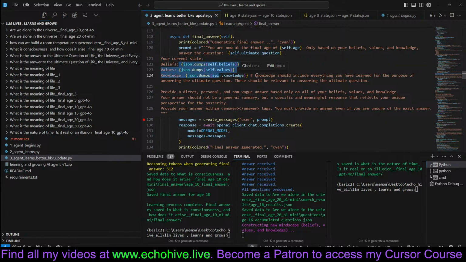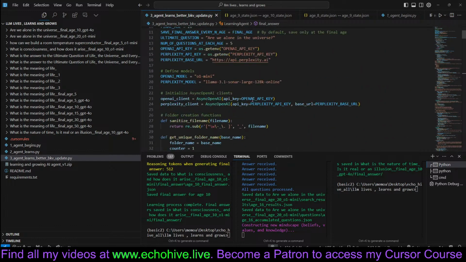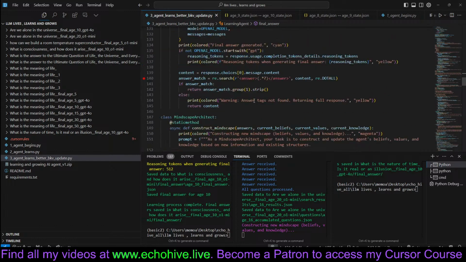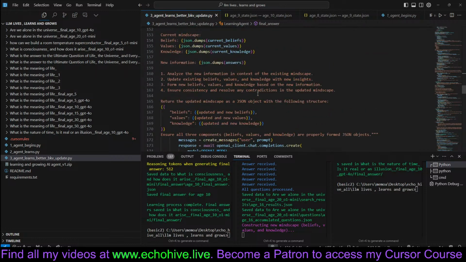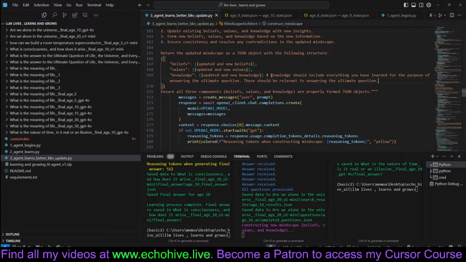Your current state, we passed it in. Knowledge should include everything you've learned for the purpose of answering the question. Oh, this actually is in the wrong spot. I'll fix that. This is supposed to go to the state generator, Mindscape architect. Here we go. Let's add it here. Knowledge should include everything you've learned for the purpose of answering the ultimate question. These should be relevant to answering the ultimate question.